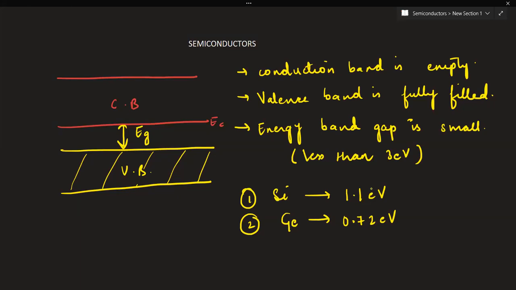So at room temperature, some valence electrons acquire enough thermal energy and jump to the conduction band where they are free to conduct electricity. So semiconductors acquire a small conductivity at room temperature, and the resistance of a semiconductor would not be as high as that of an insulator. Why won't it be as high as an insulator? Because the energy gap is quite small, so it will still be able to conduct. In case of an insulator, the energy gap was very large, so it wasn't able to conduct, and that's why insulators were classified as poor conductors of electricity.